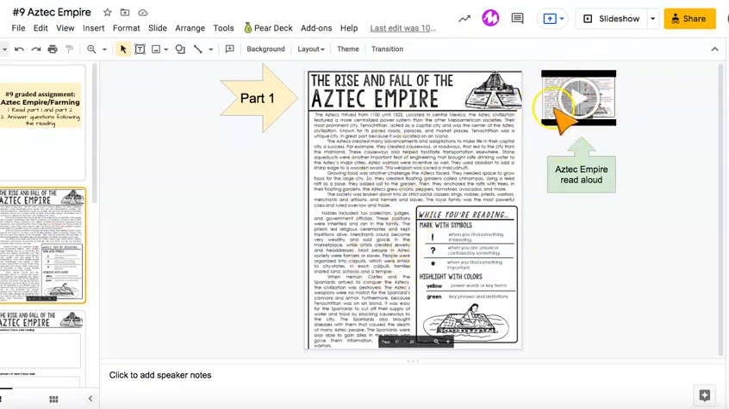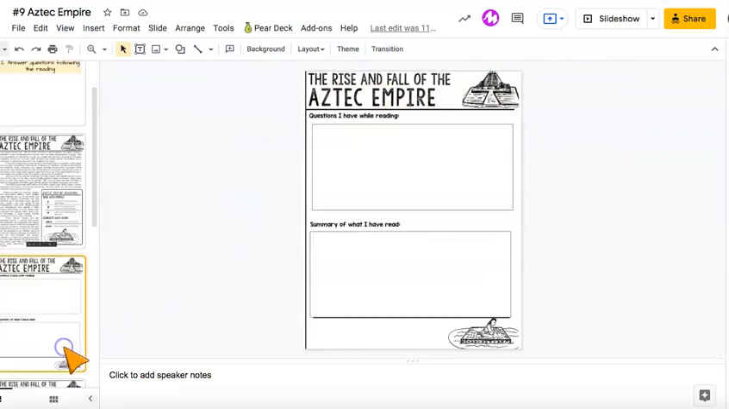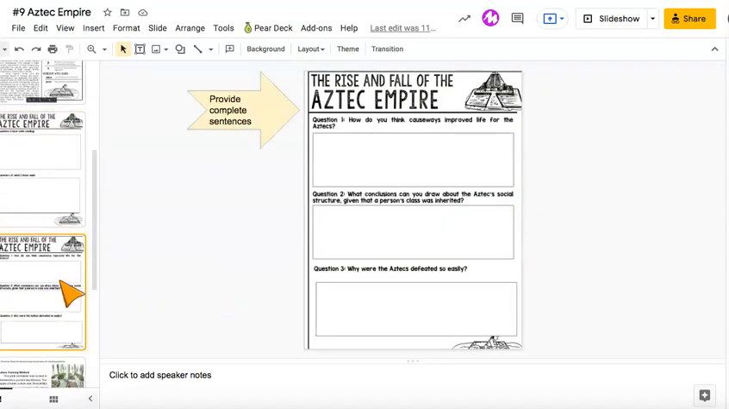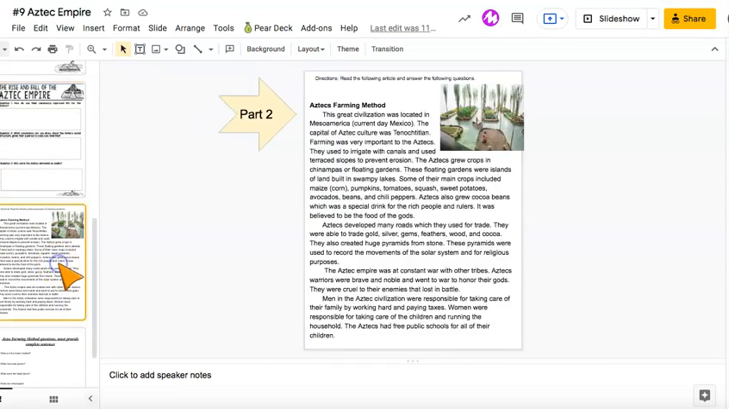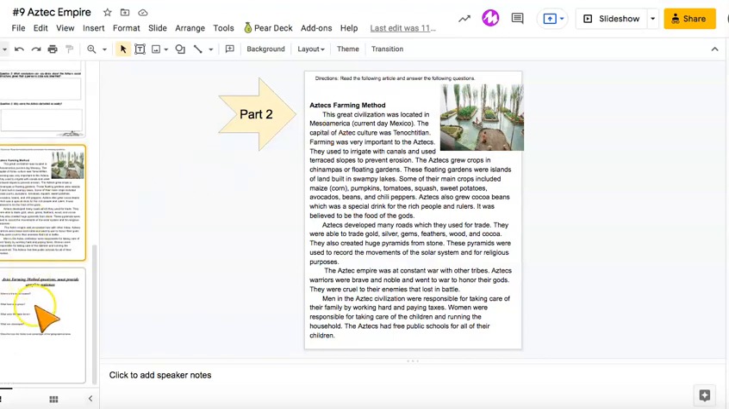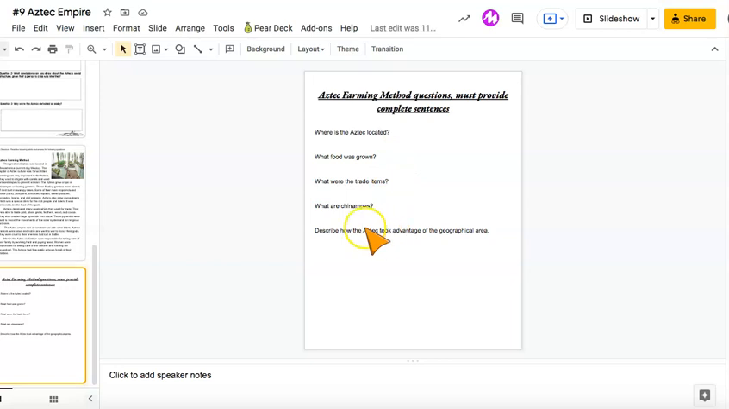Okay, here is a read aloud if you need it. And once you finish reading part 1, answer on page 3 and answer questions on page 4. Please provide complete sentences. Page 5, I did not do a recording of read aloud because this actually allows you to use the read aloud app. Once you finish reading that, provide complete sentences for page 6. Let me know if you have any questions.